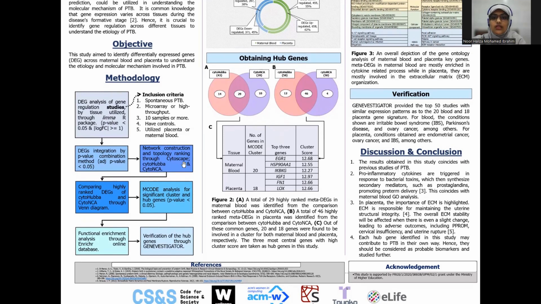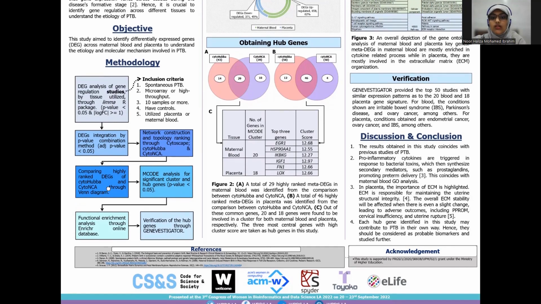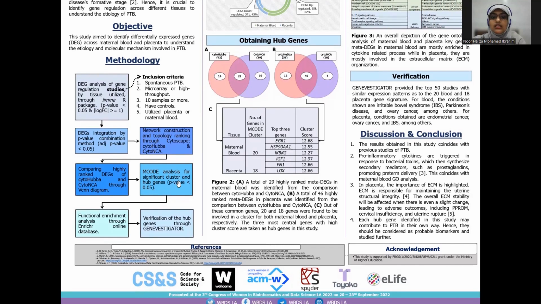Then we constructed a network based on these meta-DEGs and ranked them through their topological parameters using two Cytoscape plugins, which are CytoHubba and CytoNCA. We compared the results of these two methods and obtained the commonly high-ranked genes. These genes were then compared with the ENCODE clusters to see which of them are located within a cluster, sharing similar biological pathway. The enriched pathway of these genes are then evaluated using Enrichr, and finally, the significance of these genes in preterm birth were validated using the signature tool of Gene Investigator, which provides us a condition that has similar gene regulation signature as to the one obtained in this study.